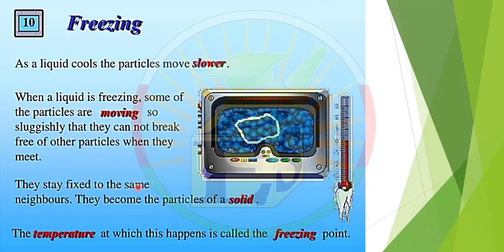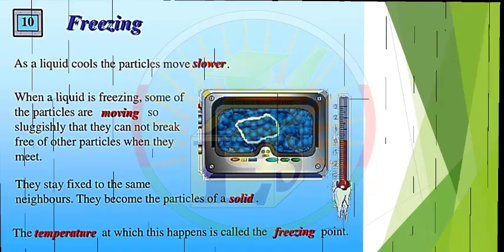They stay fixed to the same neighbors, and they become the particles of a solid. The temperature at which this happens is called the freezing point. The freezing point is the temperature at which matter changes from liquid to solid.